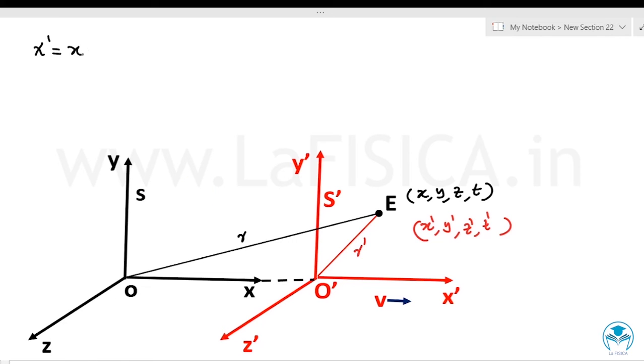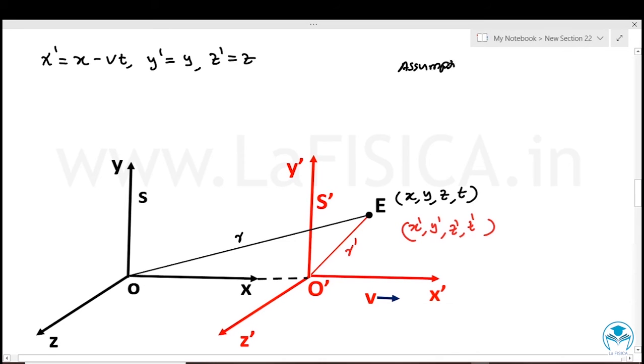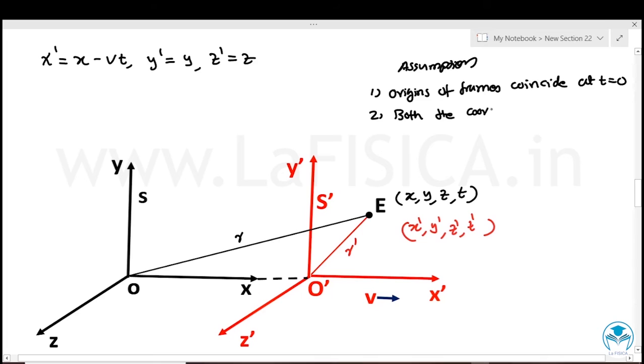In the Galilean transformation, you have seen that x dash equal to x minus vt, y dash equal to y, z dash equal to z. Here you may have the question that why y dash and z dash is not transforming like x dash? Because while we are considering the frames of reference, for our convenience, we have assumed that origins of the two frames of reference coincide at t equal to 0. The second point is that both the coordinate frames are parallel.